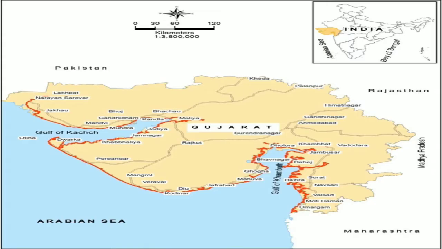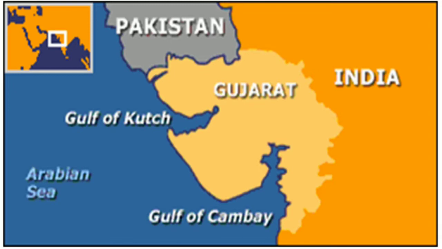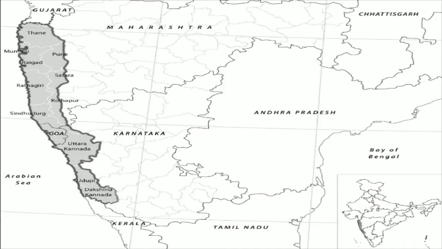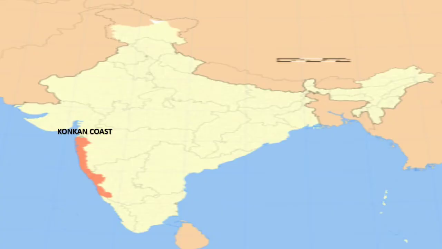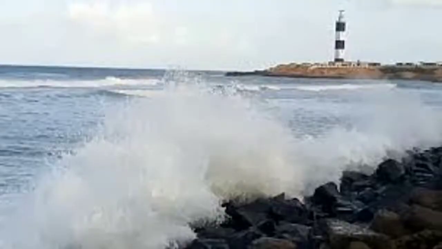The Gujarat coast is the broadest between the Gulf of Kutch and the Gulf of Khambat. A gulf is an inlet of the sea that has a large area of water partly surrounded by land. South of the Gujarat coast is the Konkan Coast, which extends up to Goa. The coastline here is narrow, rocky and uneven.